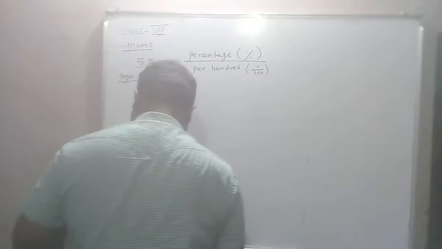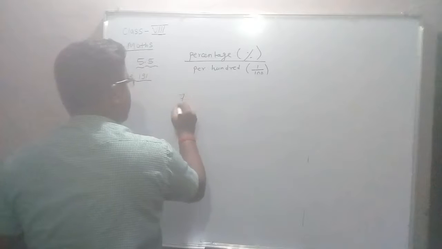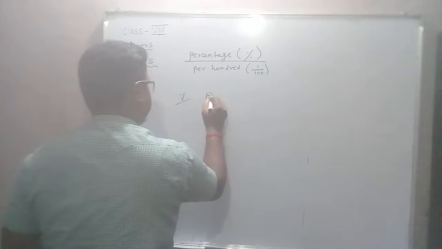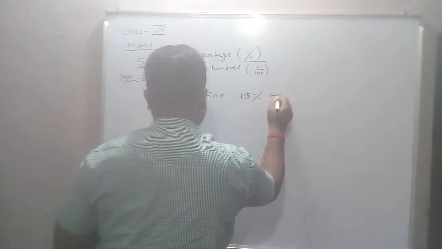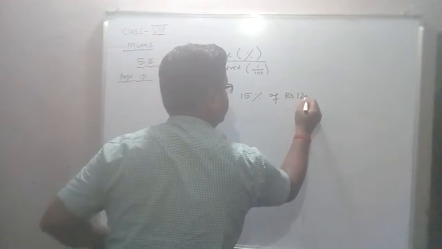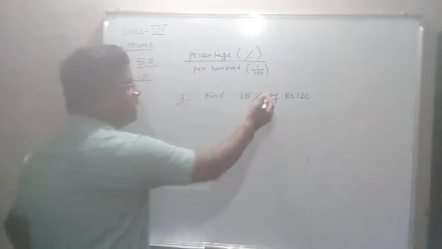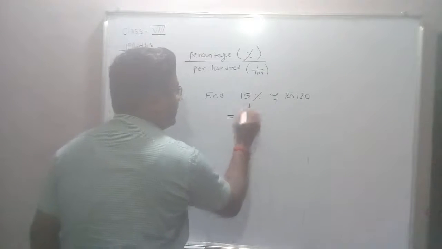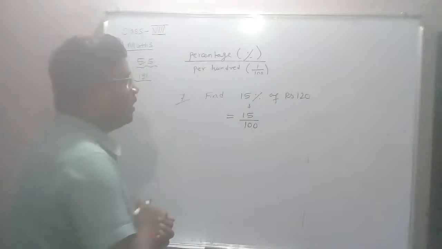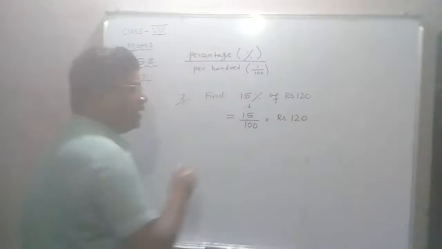Another question is question number 7 in your book. Find 15% of rupees 120. This is part B. So what does it mean? 15% means 15 upon 100. The meaning of 15% is 15 upon 100. Of means into, and rupees 120. So solve it and get the answer.